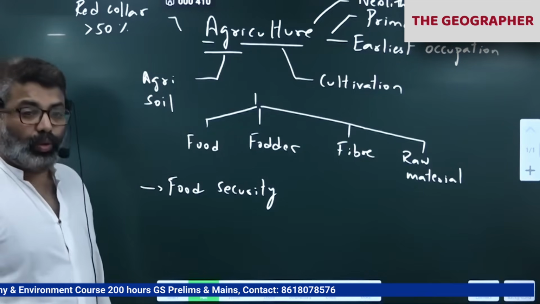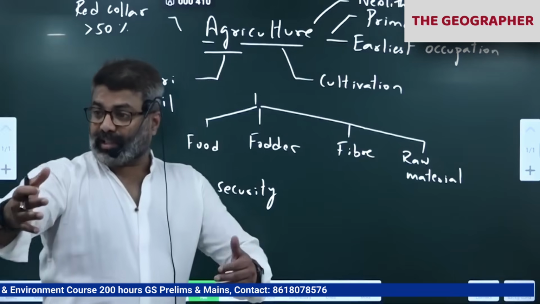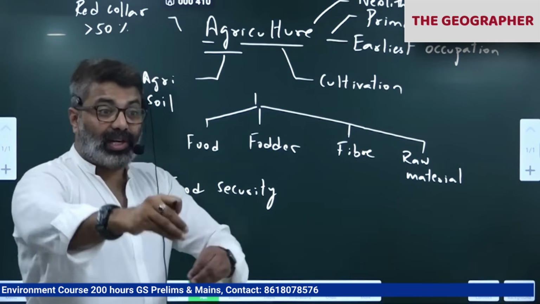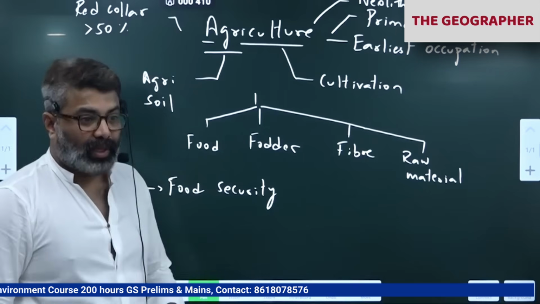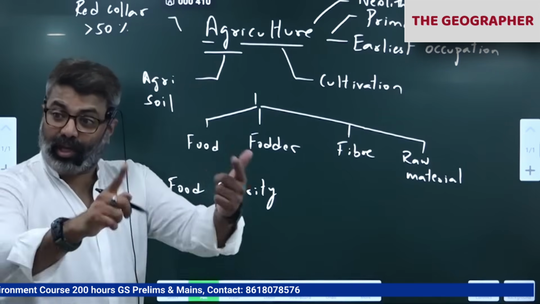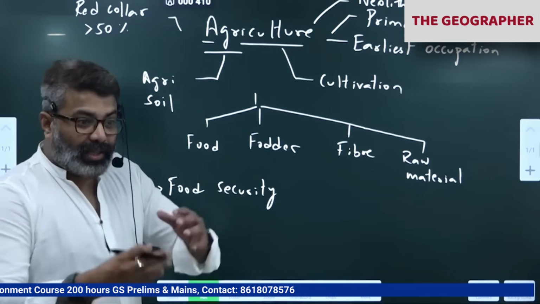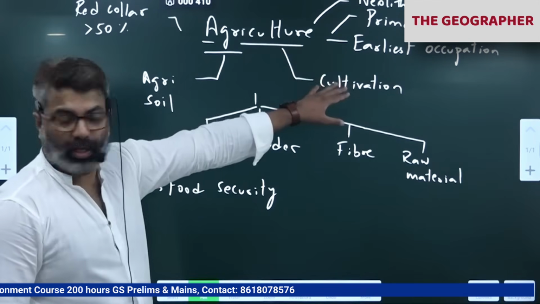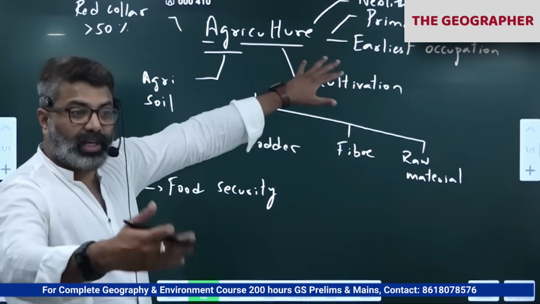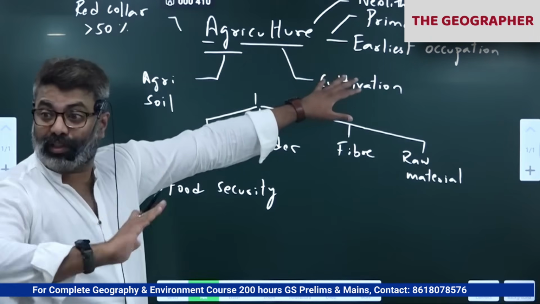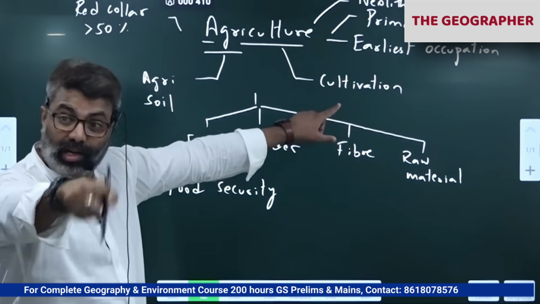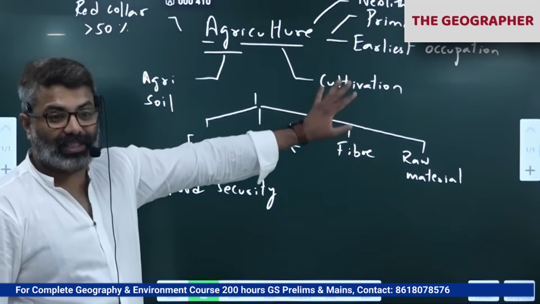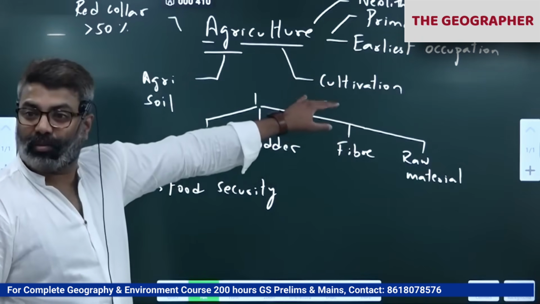Okay, so wherever we had rivers, lakes, correct, there people settled and they started cultivating. First occupation of man was animal husbandry, rearing animals. Then we started fishing and agriculture as other occupations. So in the Neolithic age we started cultivating the soil on the banks of the rivers. That is the reason today most of the population are still located where? On the river valleys, on the banks of rivers.